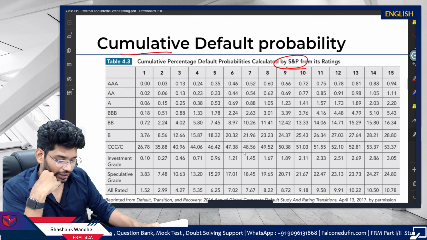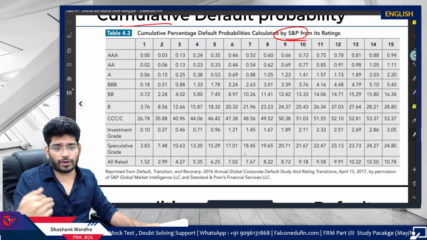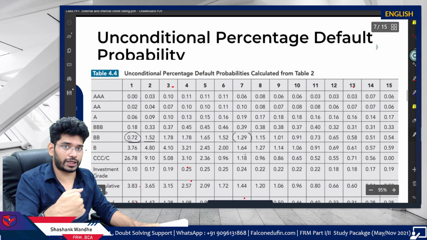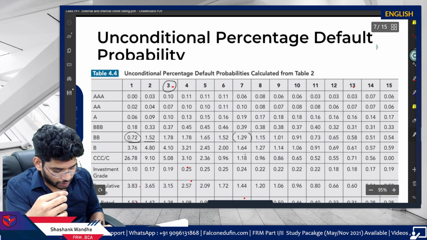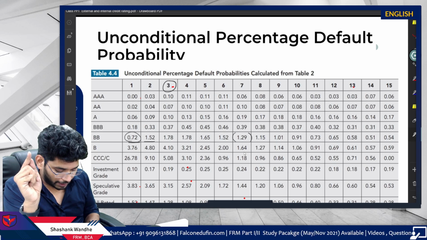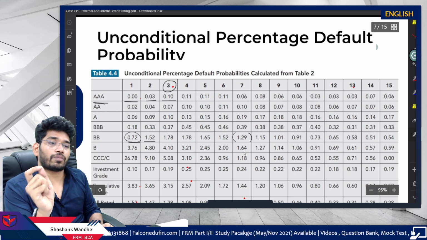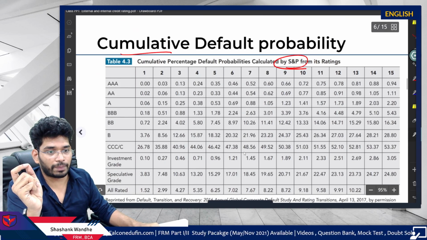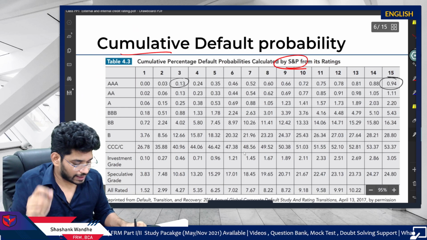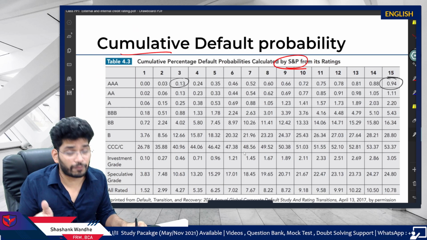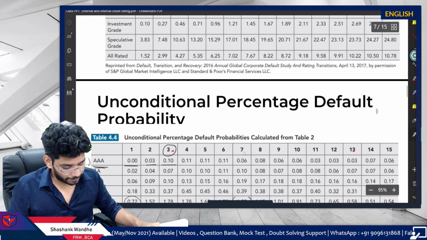Now, cumulative default probability is nothing but the sum total of the unconditional default probabilities. So if you want to go for the third year cumulative probability for, say, triple A rated, it is 0 plus 0.03 plus 0.10, total 0.13%. See, 0.13%. So this 15th year cumulative default probability is the total of all these probabilities from the unconditional table, from this table.